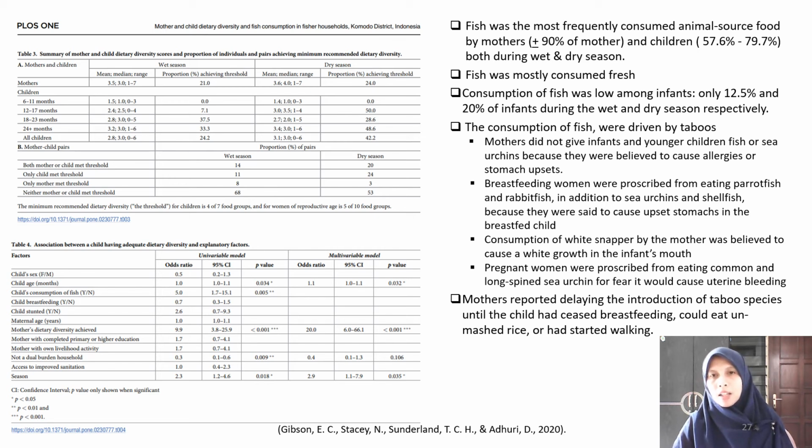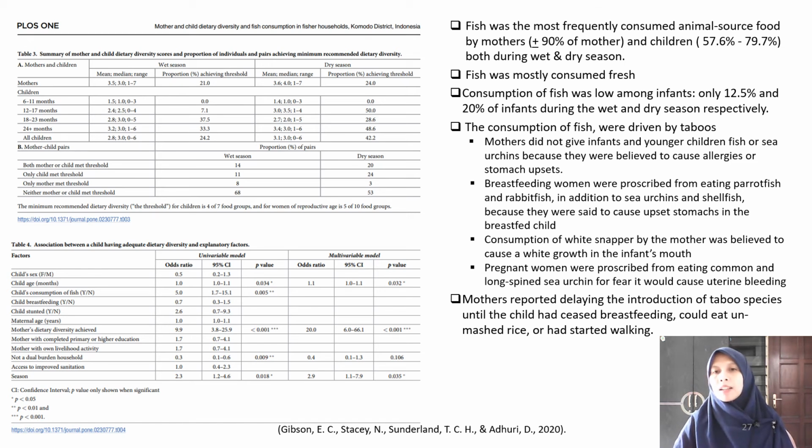And then the study found that the consumption of fish was driven by taboos. Mothers did not give infants and younger children fish or sea urchins because they were believed to cause allergies or stomach upset. And breastfeeding women were prohibited from eating parrotfish and rabbitfish, in addition to sea urchins and shellfish, because they were said to cause upset stomach in the breastfed child. And consumption of white snapper by the mothers was believed to cause a white growth in the infant's mouth. And pregnant women were prohibited from eating common and long-spined sea urchin for fear it would cause uterine bleeding.